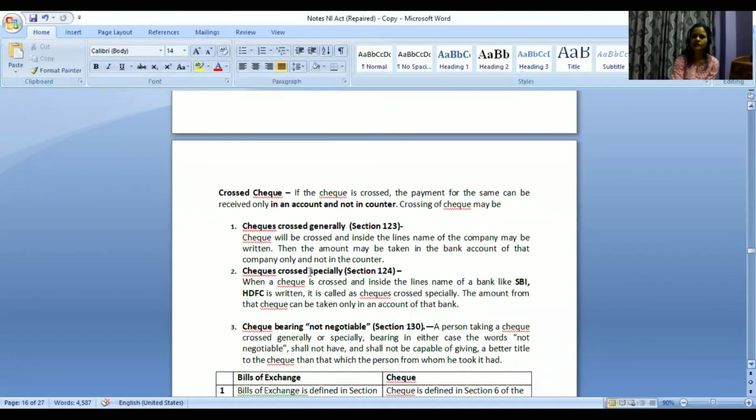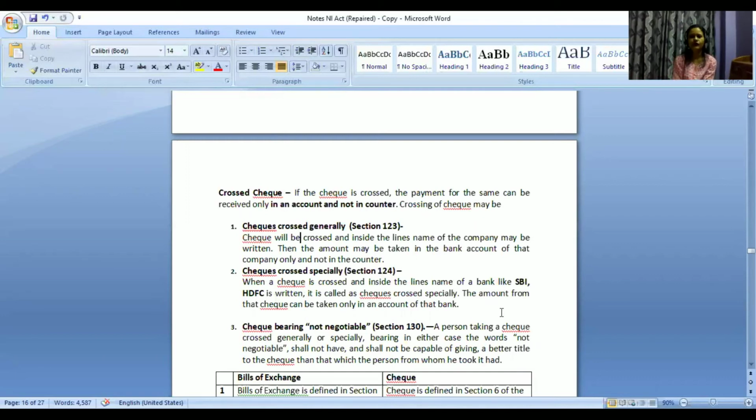What is crossed specially? The second type is checks crossed specially. It is under section 124. When a check is crossed and inside the lines the name of a bank like SBI or HDFC is written, it is called checks crossed specially.